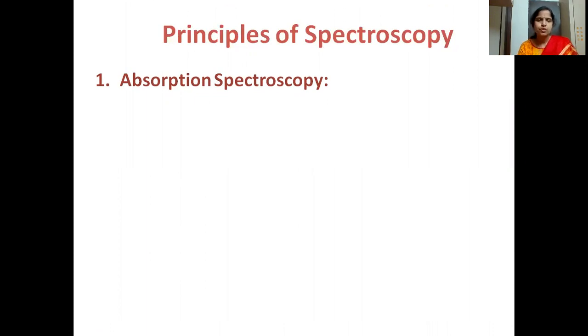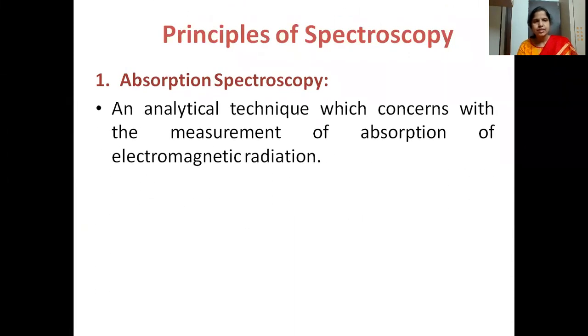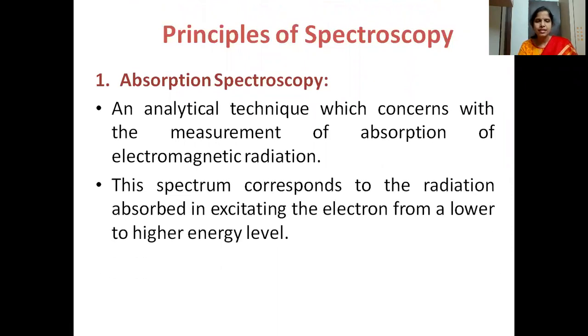Absorption spectroscopy takes place when light falls on a particular molecule. The molecule absorbs that light energy, and the electrons present in the molecule absorb this light and get excited from the lower state to the higher energy state, or from the ground state to the excited state.